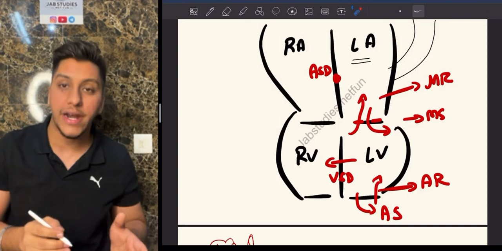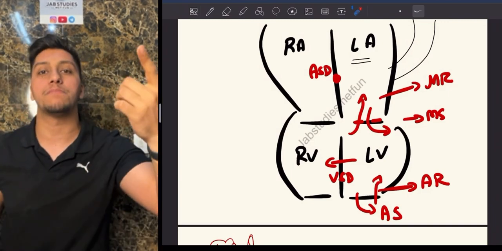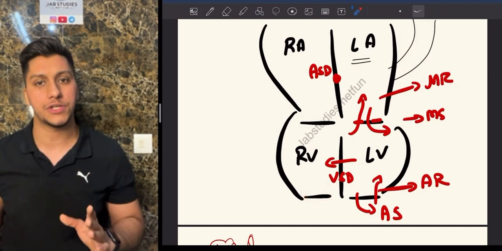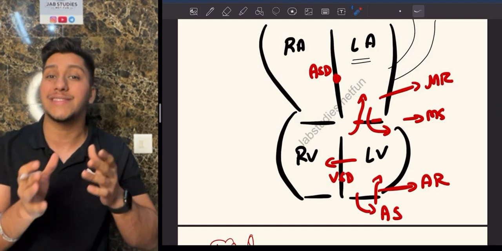Similarly, in the right side, right atrium to the right ventricle, if there is narrowing, tricuspid stenosis. Blood goes back, it is tricuspid regurgitation. Here also pulmonic stenosis, pulmonic regurgitation. Simple and easy. Now what you need to know is which of these stenosis and regurgitation are systolic and diastolic.